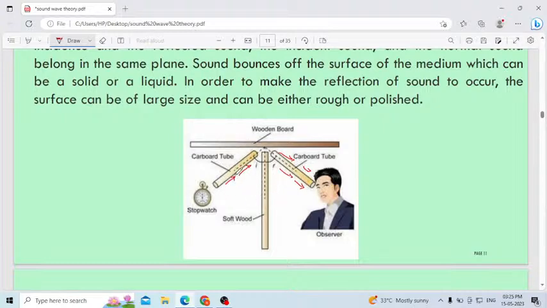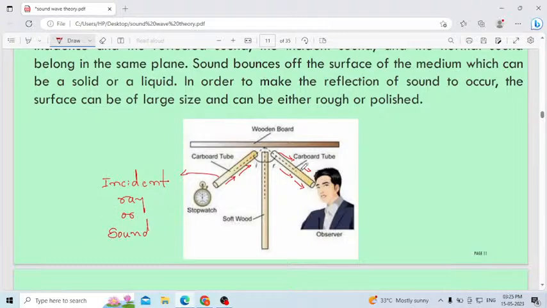This is the incident ray we consider in light, but here we consider it an incident sound.